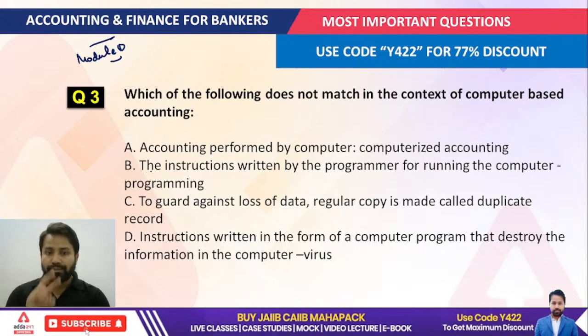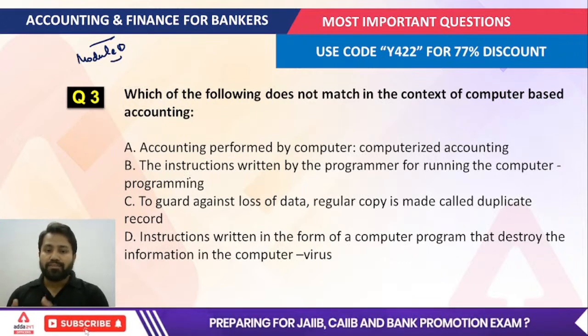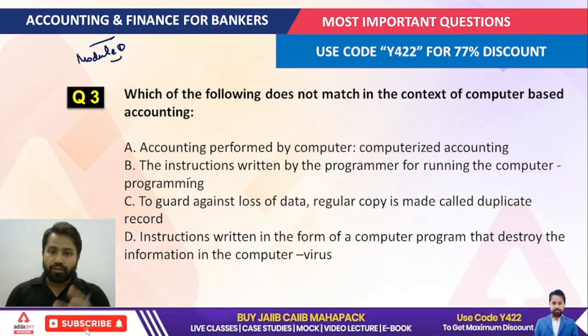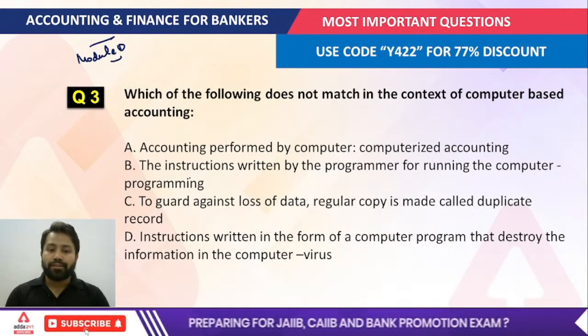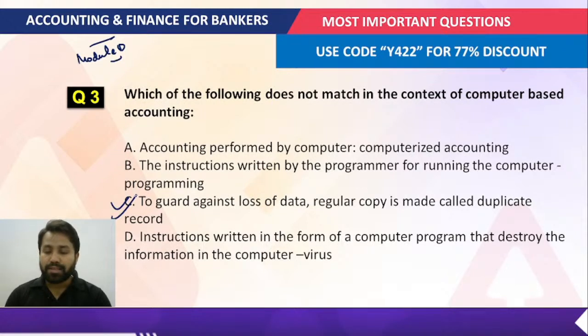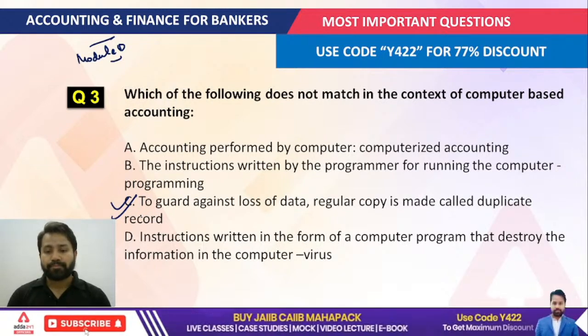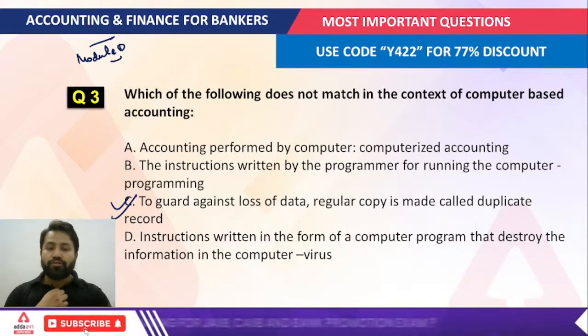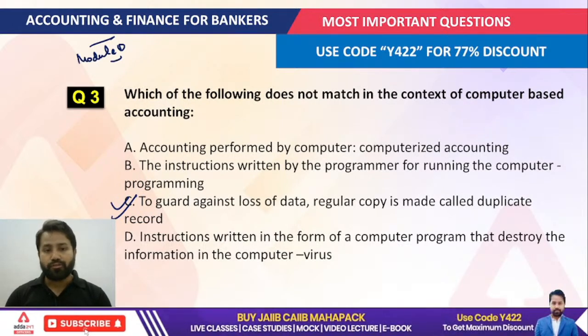Because you have to understand here, two options are very important. Whenever we talk about any instruction written by the programmer for running the computer, that is known as programming. And whatever instruction is written in the form of a computer program that destroys the information in the computer is known as a virus. The correct answer of this would be C. That is actually the wrong statement that is written. To guard against loss of data, regular copy is made called duplicate record. That would be the correct answer for this question.